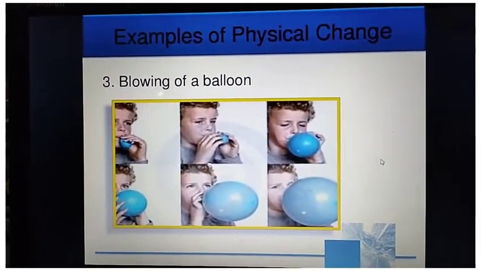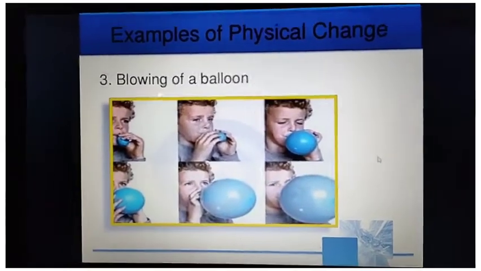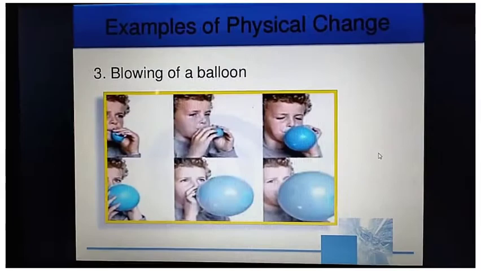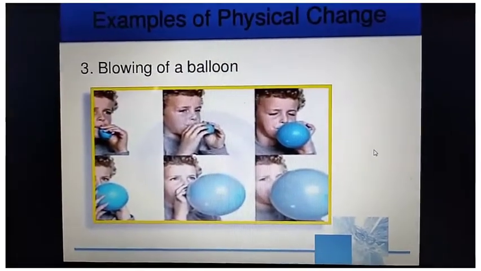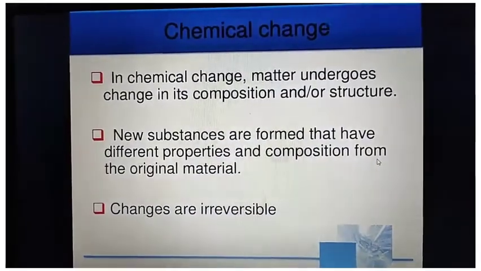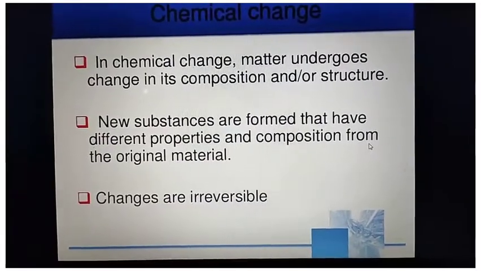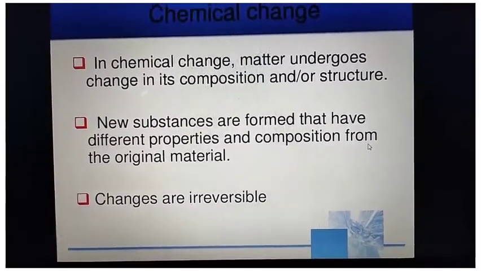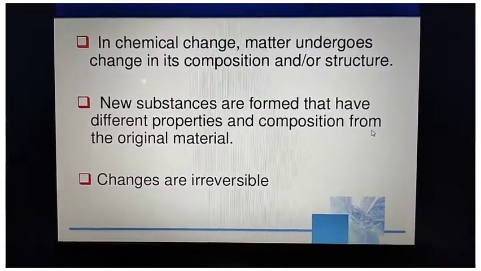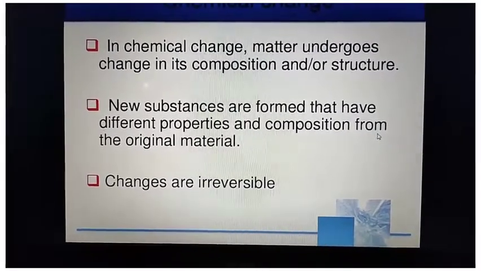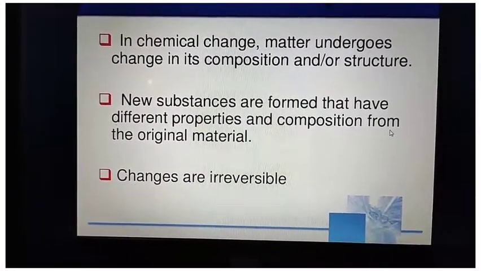Blowing of a balloon, here also the size or shape of the balloon may change, but its composition remains the same and no new substances are formed. That is why this is also an example of physical change. Then what is chemical change? In chemical change, matter undergoes change in its composition or structure. Now here new substances are formed that have different properties and composition from the original material.